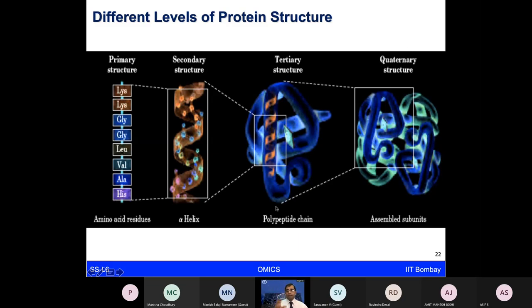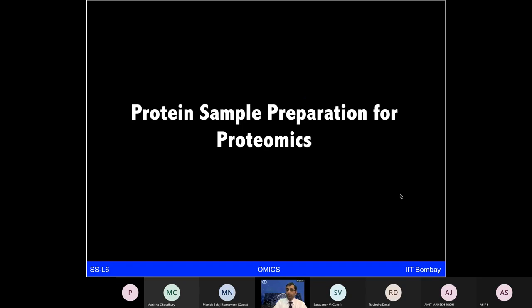and eventually many other protein characteristics. Tertiary structure, we looked at various domains which are quite crucial even when you study complex diseases. Quaternary structure is looking at all those interactions and how these proteins are assembled from different subunits. So this is just a basic refresher of what we have discussed so far.